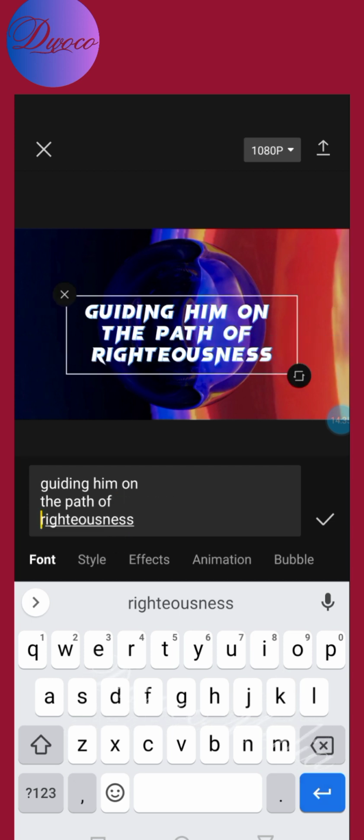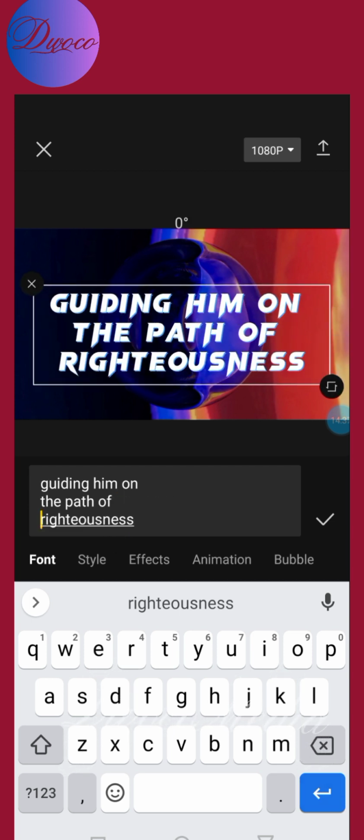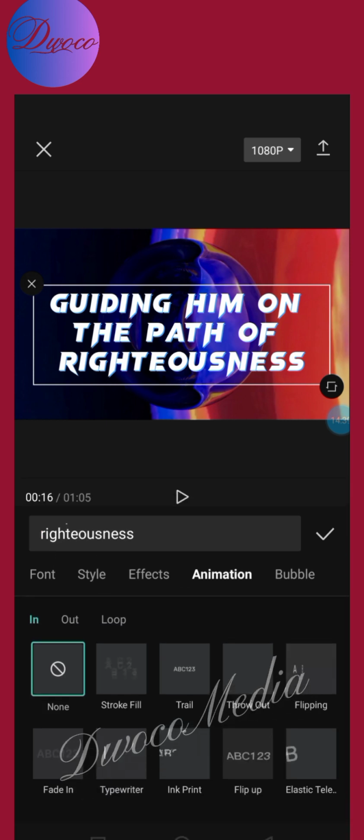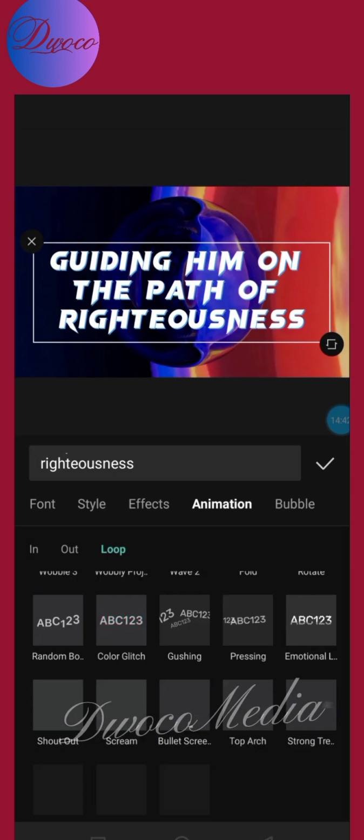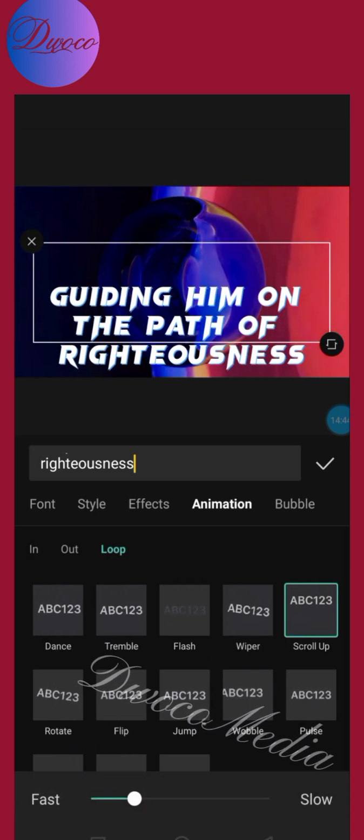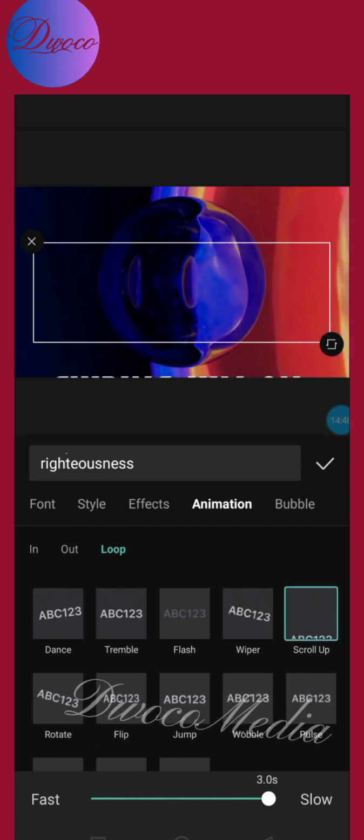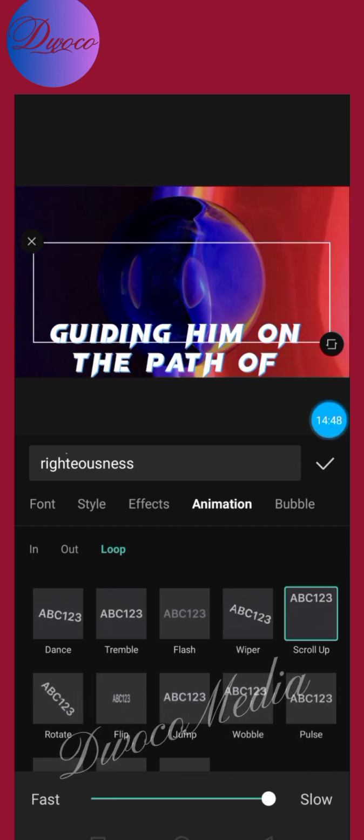Then I'm going to click on animation. Then I'll click on loop. Then I come down to here and click on scroll up. Then drag this to the right. You can see what I'm dragging, right? Take it to the right. Okay, click. Now let's play it from the beginning and see how it goes.